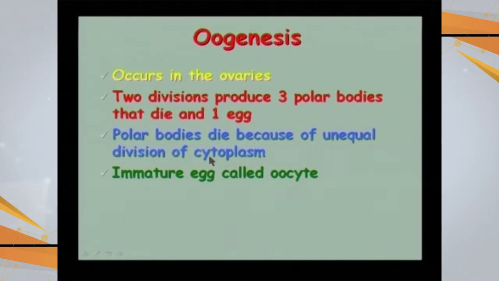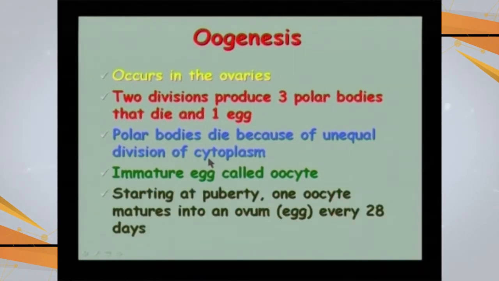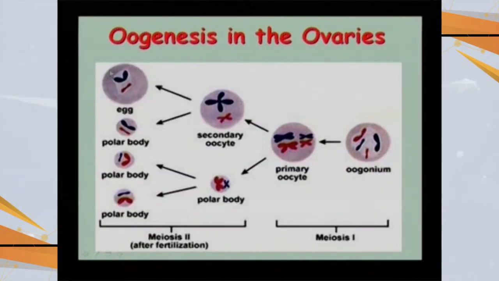Immature eggs are called oocytes. Starting at puberty, one oocyte matures into an ovum, and every 28 days, that is during one menstrual cycle, one ovum is released. Basically this is the oogonium, the basic diploid cell that is going to differentiate into the primary oocyte, undergoing the first meiotic division, and here 2 daughter cells are produced.